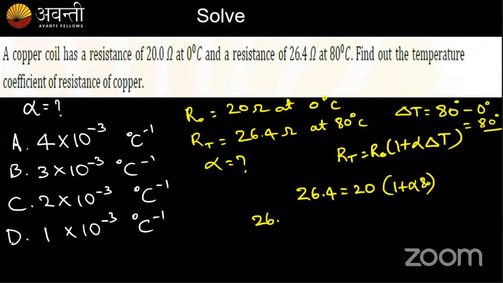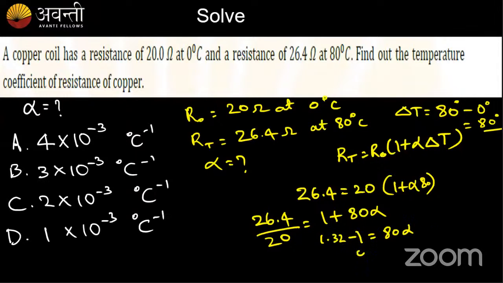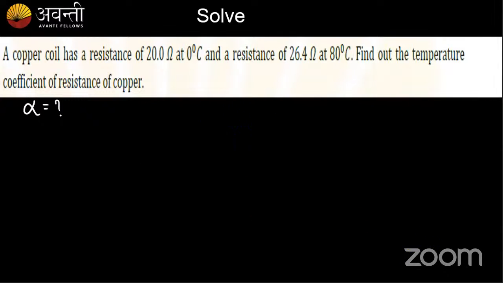So it's 26.4 by 20 equals 1 plus 80 alpha. 26.4 divided by 20 is 1.32. We get 1.32 minus 1 equals 80 alpha. So from here, 0.32 equals 80 alpha. So alpha is equal to 0.32 by 80.